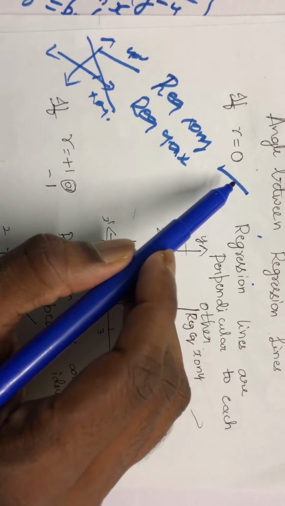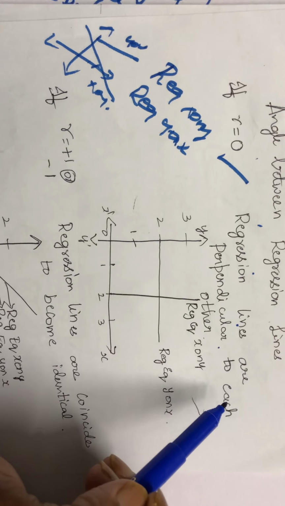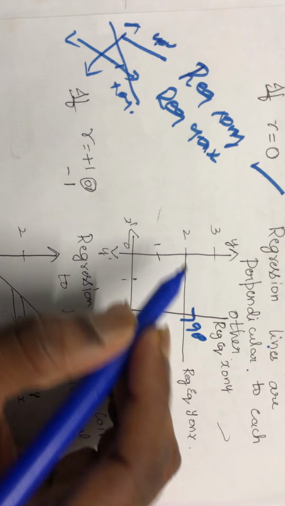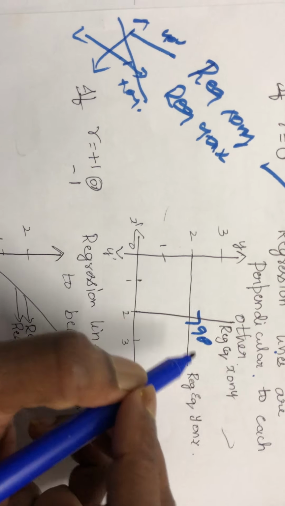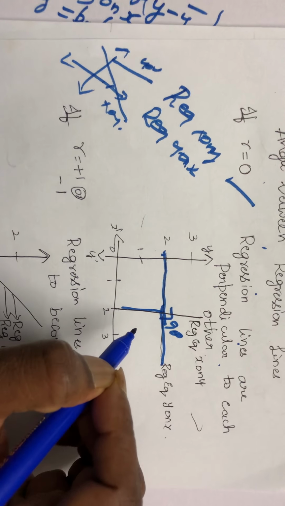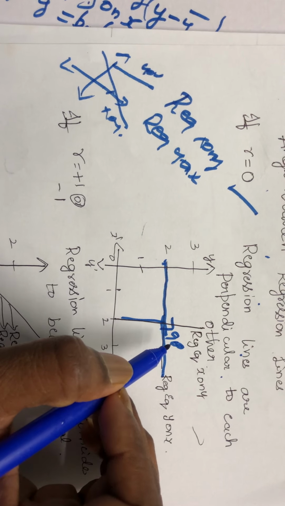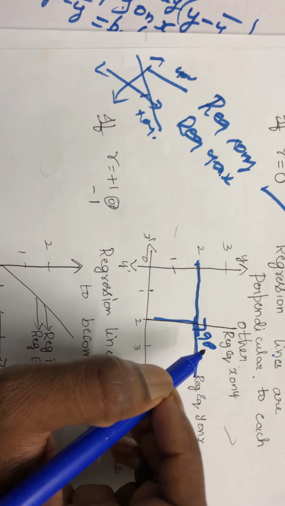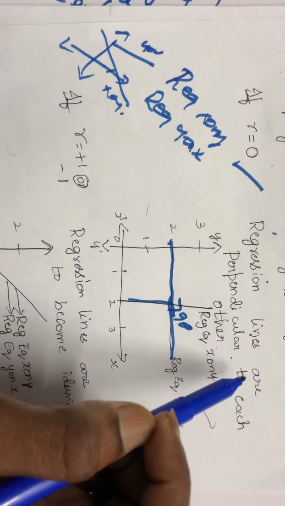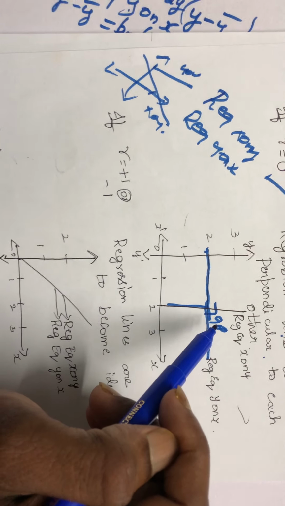If r value is 0, that is if your correlation coefficient is 0, regression lines are perpendicular to each other, the angle between them becomes 90 degrees. That is regression equation x on y and regression equation y on x both will meet. You are getting one T shape. T means perpendicular. So when your regression lines become perpendicular, both will intersect and they meet at one point, where the angle becomes 90 degrees. So if r equals 0, the regression lines become perpendicular to each other and they meet each other at 90 degrees.